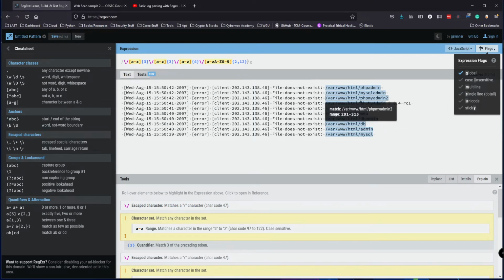PHP. No, I don't think it is. 1, 2, 3, 4, 5, 6, 7, 8, 9, 10, 11. Okay, so it only goes as far as to capture these. Let's see. I want to also catch these. So I'm able to catch all of these, but I also want to catch these too, just in case.